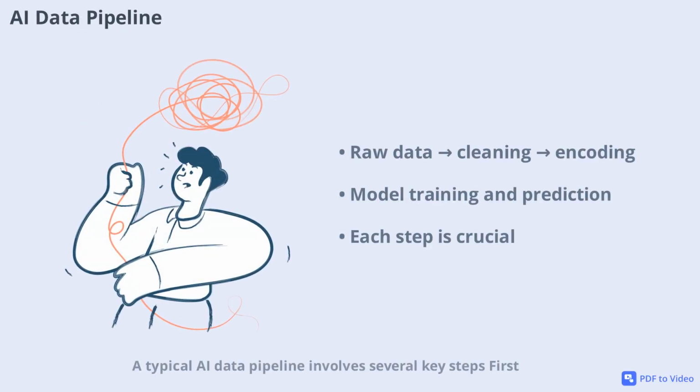A typical AI data pipeline involves several key steps. First, raw data is collected from various sources. Next, it goes through cleaning to remove errors and inconsistencies. The clean data is then encoded into a format suitable for machine learning models. After that, the model is trained using this processed data. Finally, the trained model makes predictions based on new inputs. Understanding this pipeline helps you see how data moves from its raw form to actionable insights in AI systems.